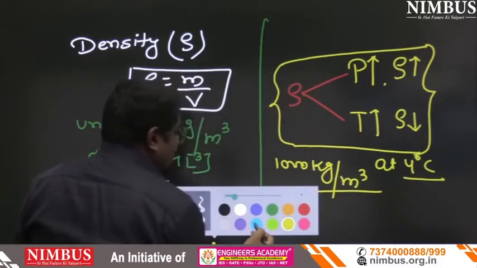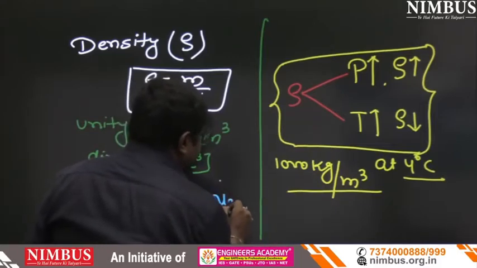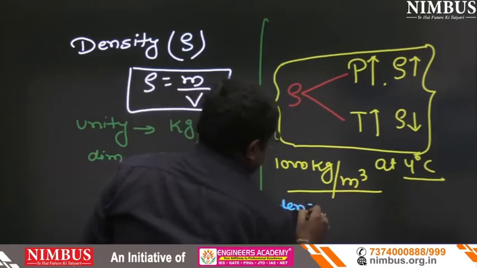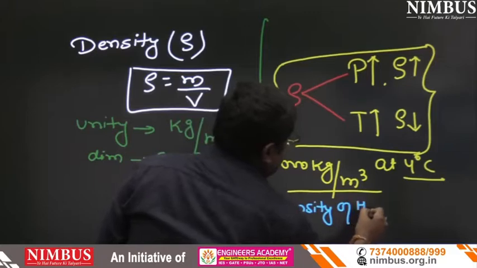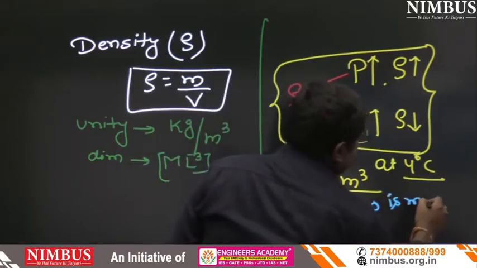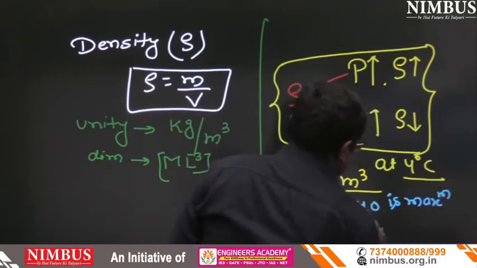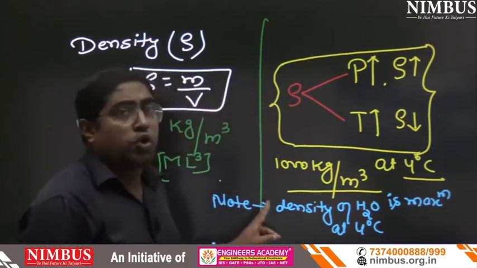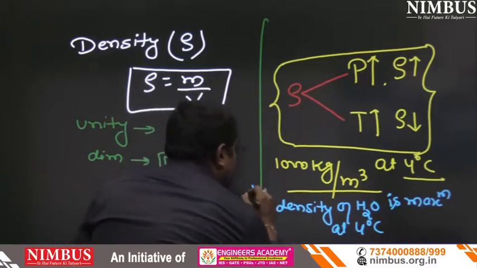If you put the note here, the note is: density of water is maximum at 4 degrees Celsius. Density of water is maximum at 4 degrees Celsius. This is a most important question.